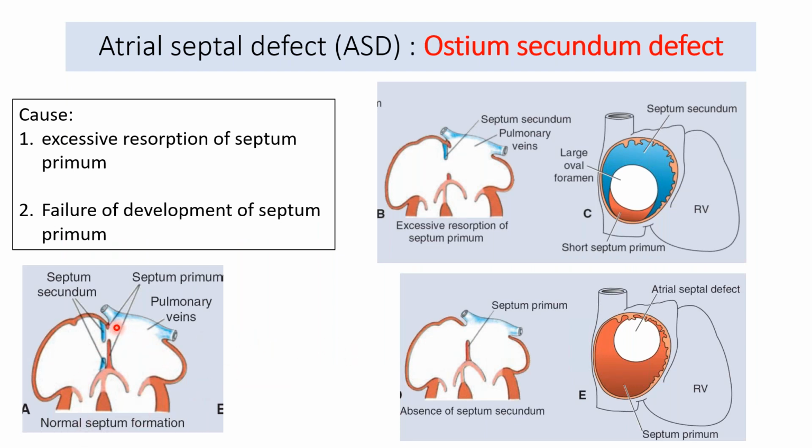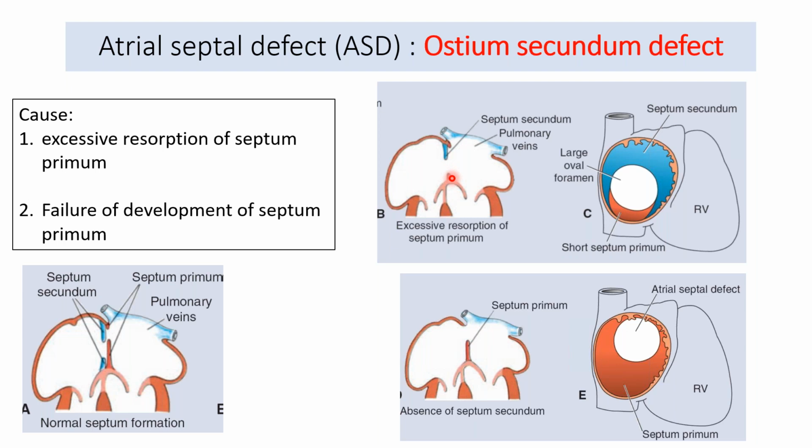This is the normal septum formation in which you can identify the septum secundum, the blue areas, and this is the septum primum. This is how the septum is formed. But what happens if there is... this is the septum secundum and this is the septum primum in this picture, same color coding has been applied over here also.